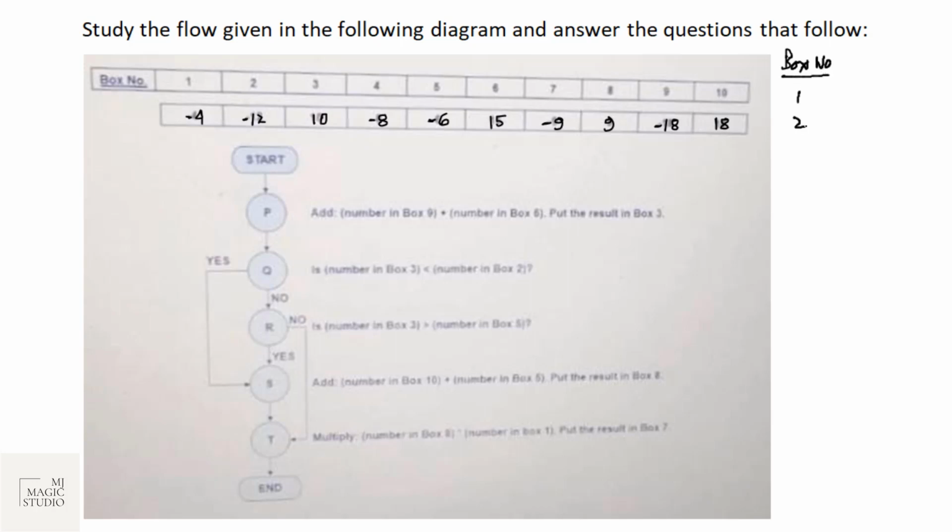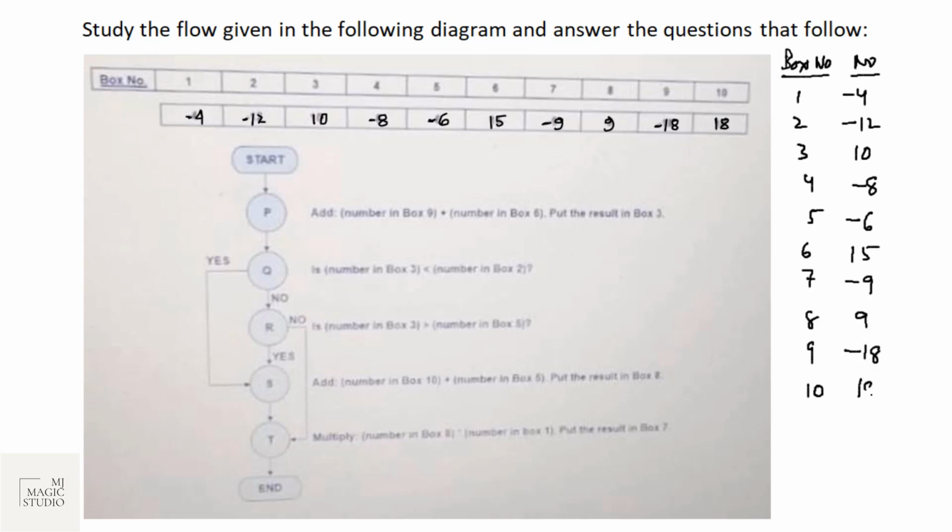Box number 1, 2, 3, 4, 5, 6, 7, 8, 9, 10, and the numbers given here are -4, -12, 10, -8, -6, 15, -9, 9, -18, and 18. I'll read it out.